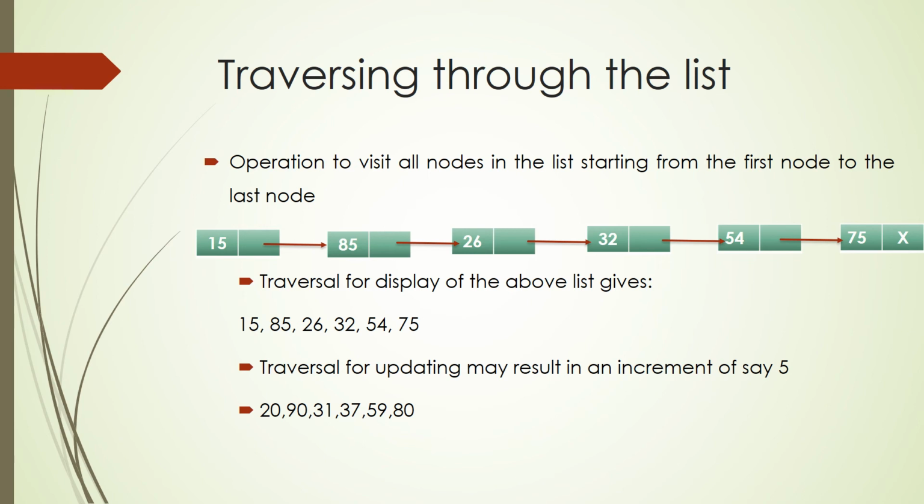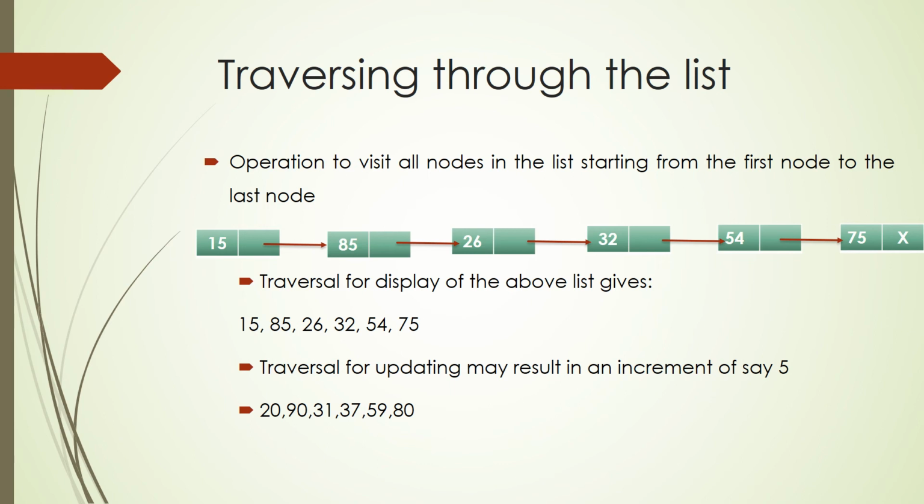When you perform the traversal operation through this singly linked list, the order of traversal is the same as the order in which these elements appear inside the linked list, which means the order will be 15, 85, 26, 32, 54 and 75.